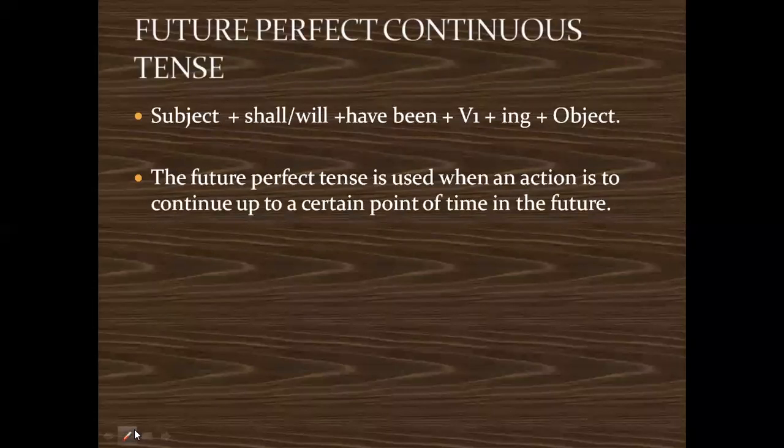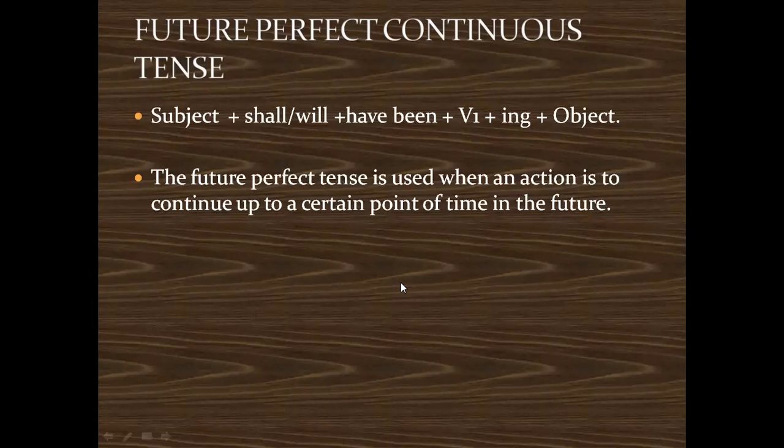Then the future perfect continuous, again the subject, followed by shall or will, and then have been will come into existence, followed by the regular verb, and again the regular verb will end with ing, and the ing verb will be followed by the object. So the future perfect continuous tense is used when an action is to continue up to a certain point of time in the future. It is the same as the present perfect continuous. Only thing is will and shall play their role.